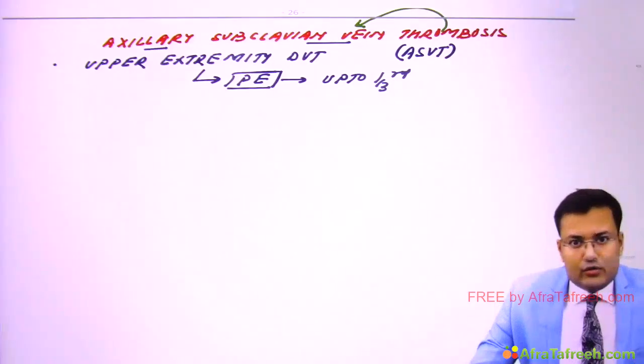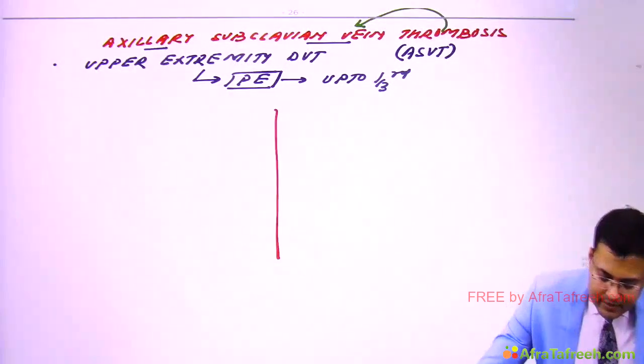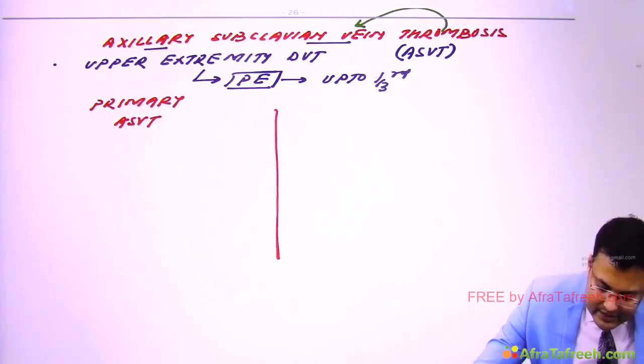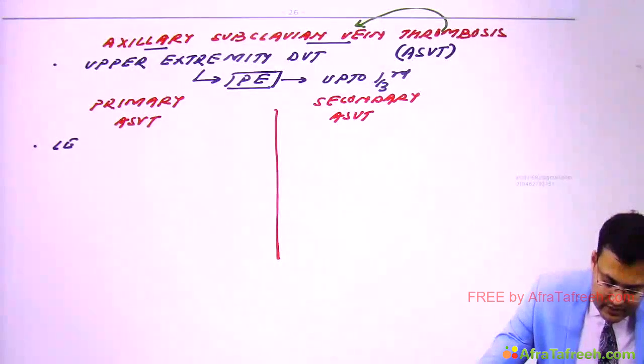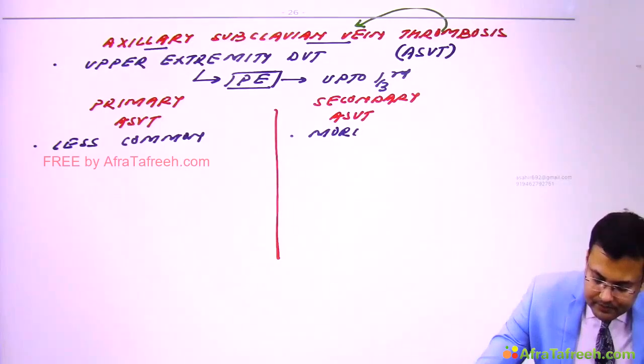So because of that also there is increased risk. Obviously, which one is more common? It is the secondary ASVT. Primary ASVT is less common, and secondary is more common.